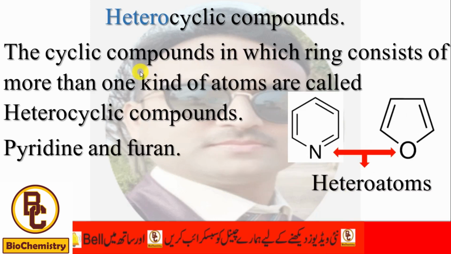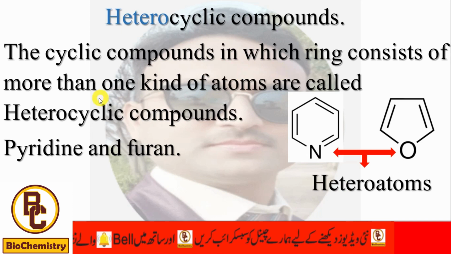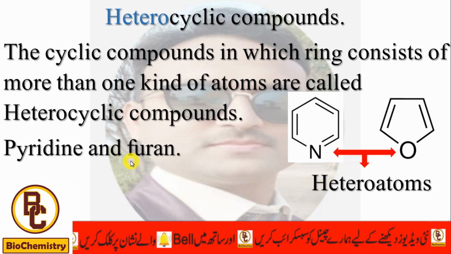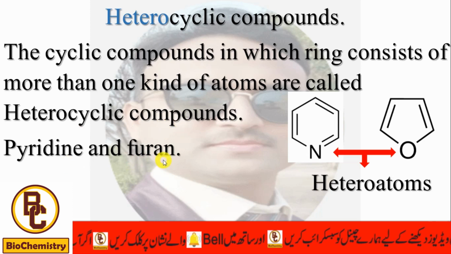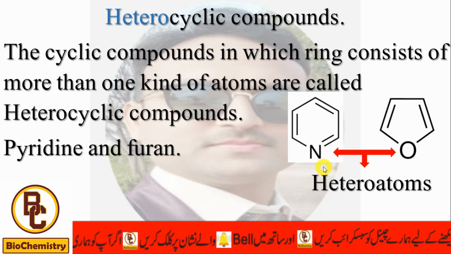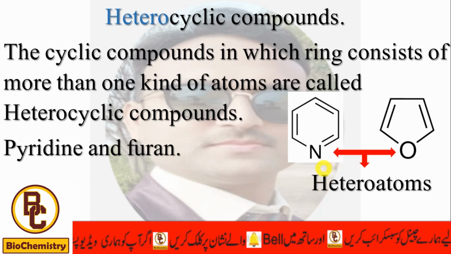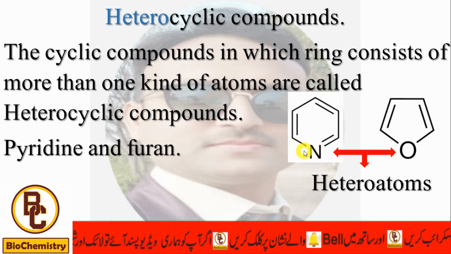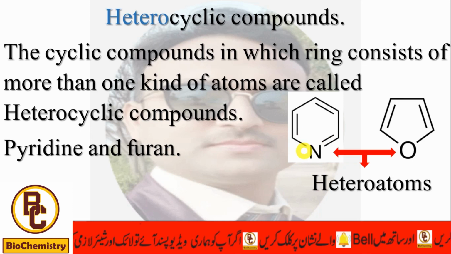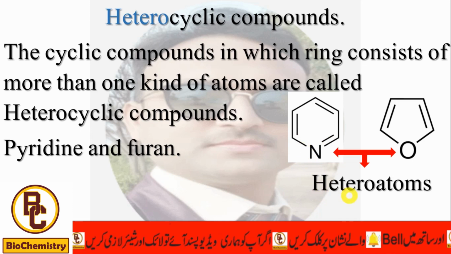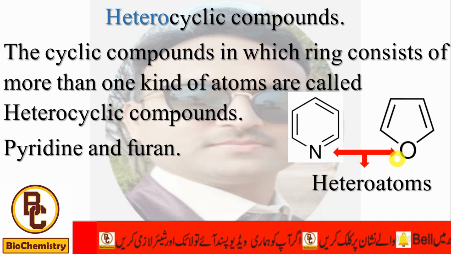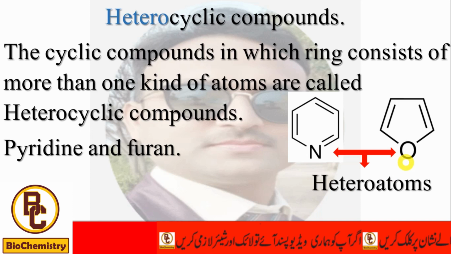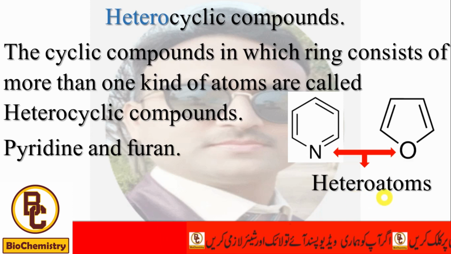Heterocyclic compounds: the cyclic compounds in which the ring consists of more than one kind of atoms are called heterocyclic compounds. For example, pyridine and furan. The atom other than carbon is called a heteroatom. For example, you can see in pyridine nitrogen is an atom which is placed in place of carbon. So that nitrogen is called a heteroatom, and in furan oxygen is placed in place of carbon. So this oxygen atom in furan is called a heteroatom.